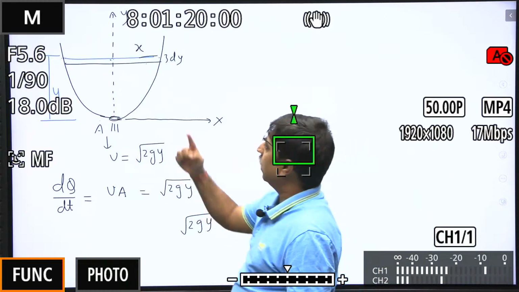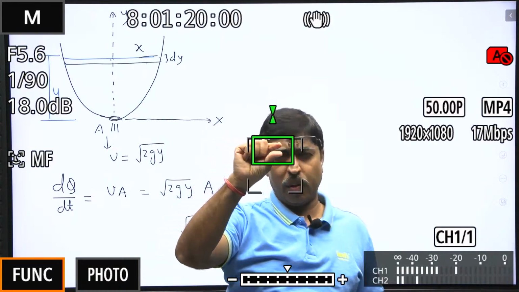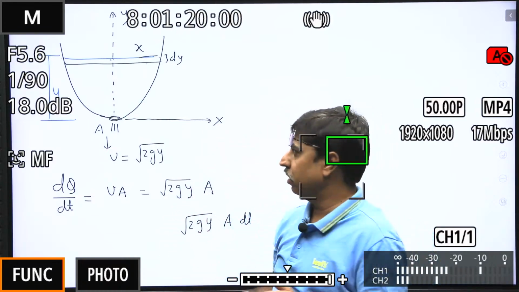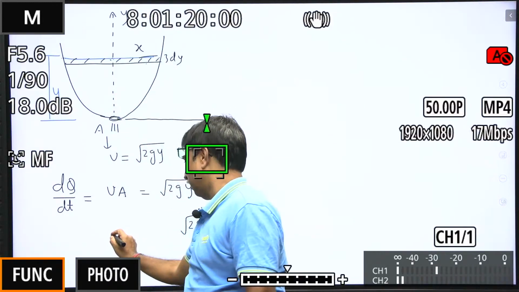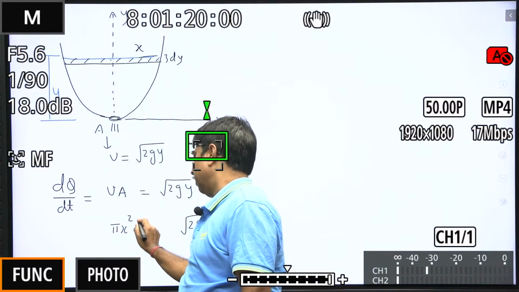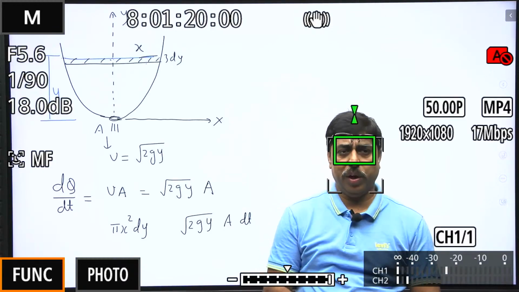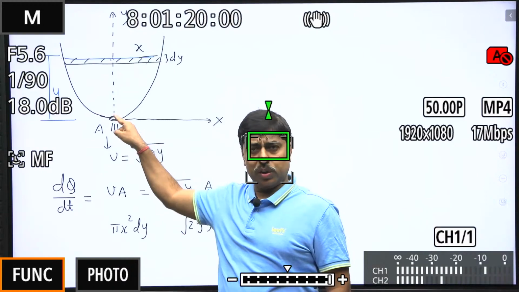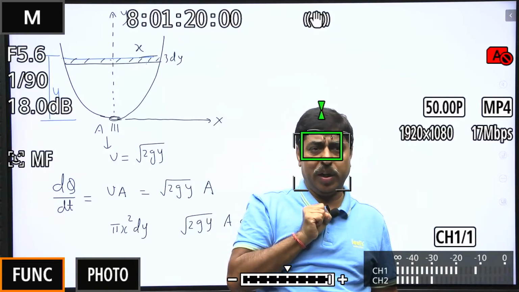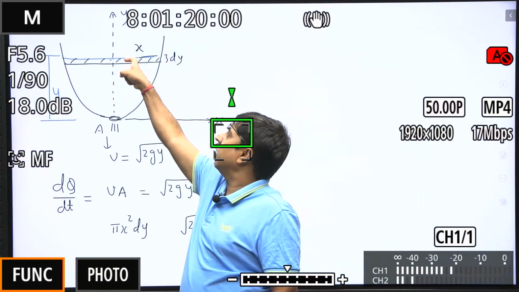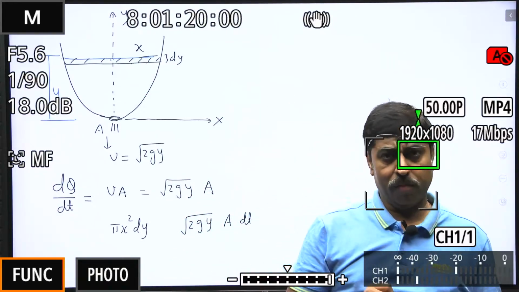So pi x square is the circular cross section, and this thickness I am saying water falls down by some amount dy. So the volume of water that has come out can be written as pi x square into dy. How much water came out in dt seconds, I am trying to write this in two ways. One, speed of efflux into cross sectional area, this is the volume flow rate, this into dt seconds is the volume of water that has come out. Second, if the level has come down by dy in dt seconds, then the volume cleared from there is pi x square into dy, isn't it?